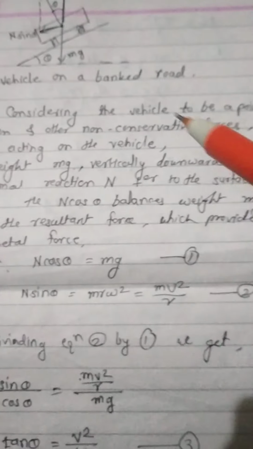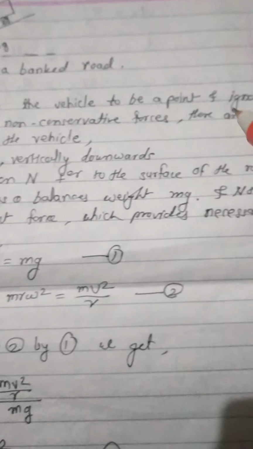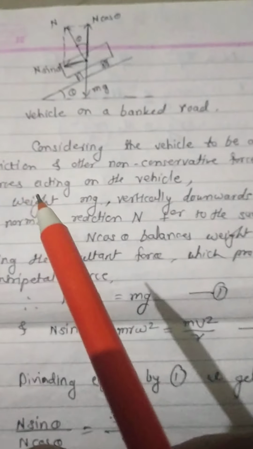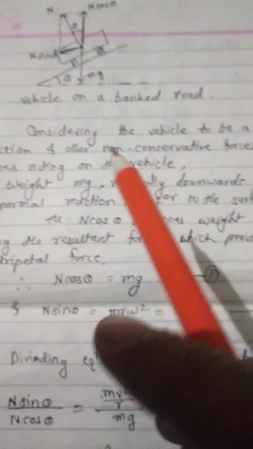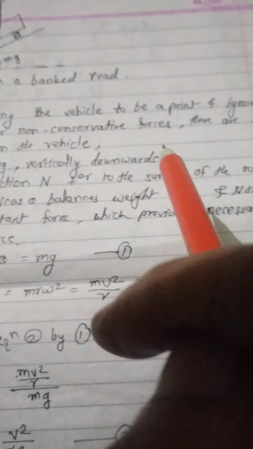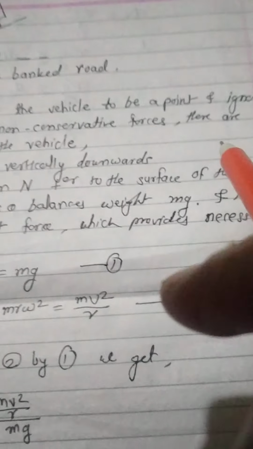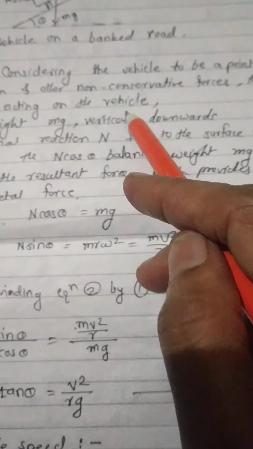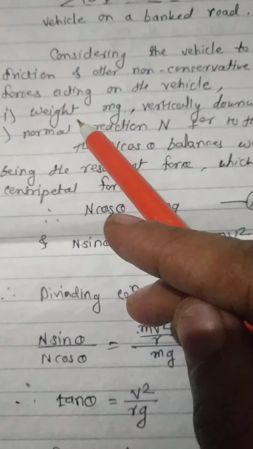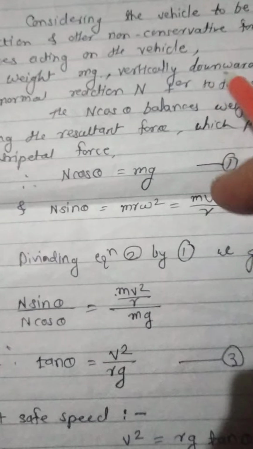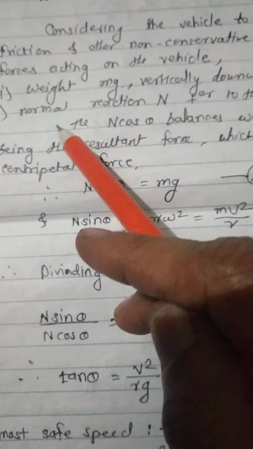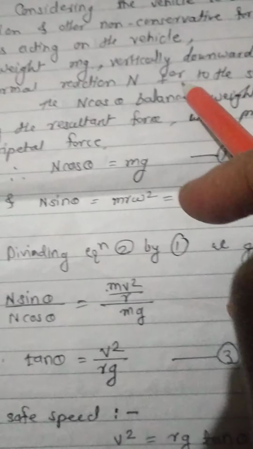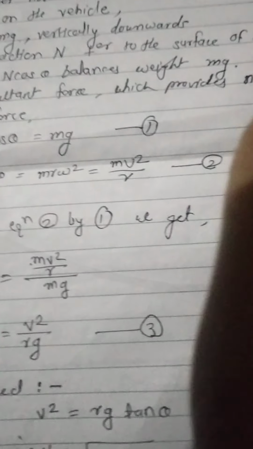Considering the vehicle as a point and ignoring friction and other non-conservative forces, there are two forces acting on the vehicle. First, weight mg vertically downwards. Second, normal reaction N perpendicular to the surface of the road.